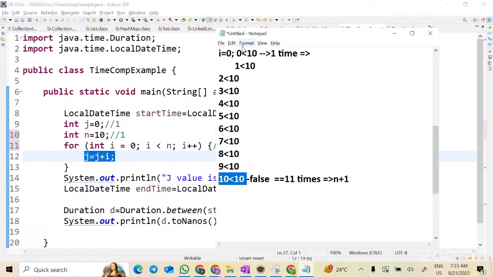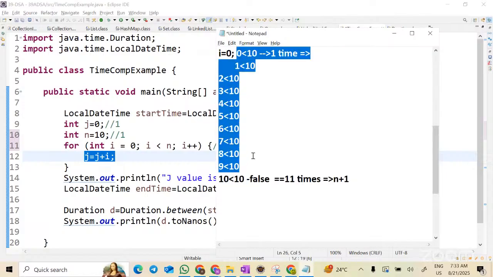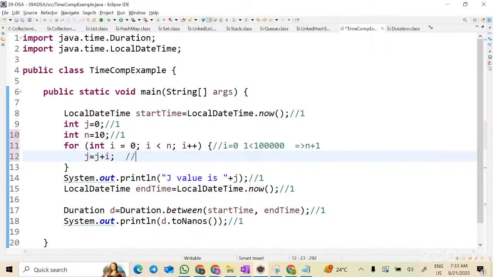No. So that means 0 to 9, it will go. Let's count: 1, 2, 3, 4, 5, 6, 7, 8, 9, 10. That means this condition is executing 10 times. Now, can I replace this 10 with n? Yes. Now, how many times will the closing brace line execute? n plus 1, correct?